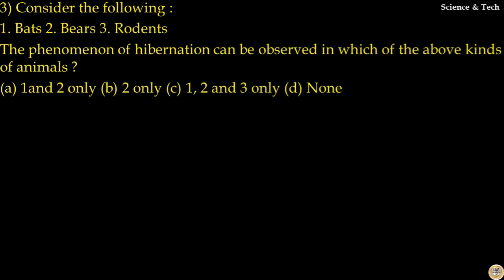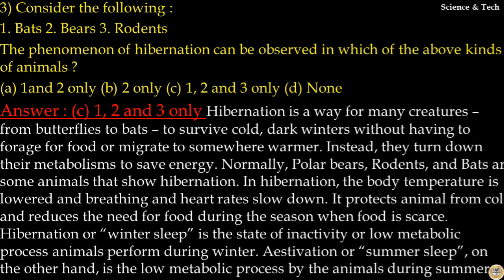Question number 3. Consider the following. Bats, bears, rodents. The phenomenon of hibernation can be observed in which of the above kinds of animals? The answer to this question is option C, all the above. Hibernation is a way for many creatures from butterflies to bats to survive cold dark winters without having to forage for food or migrate to somewhere warmer. Instead, they turn down their metabolism to save energy.